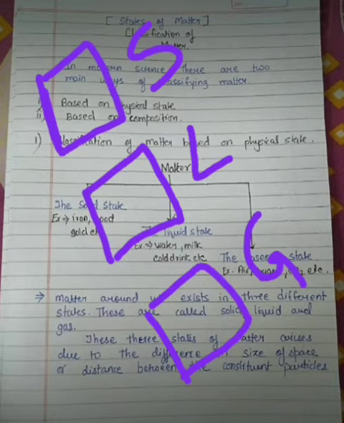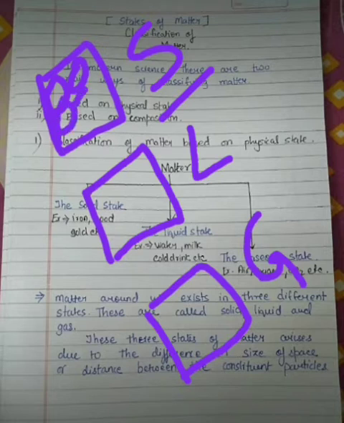So when you look closer at any solid, you will see that the atoms in the solid are arranged in a regular pattern, and there is very little space between them. This is the case of solid.